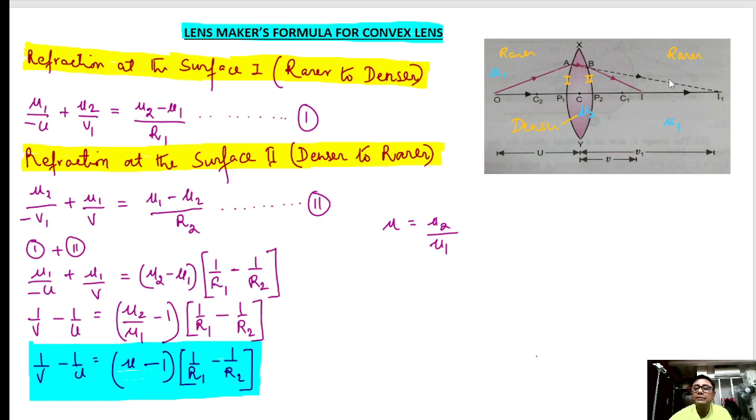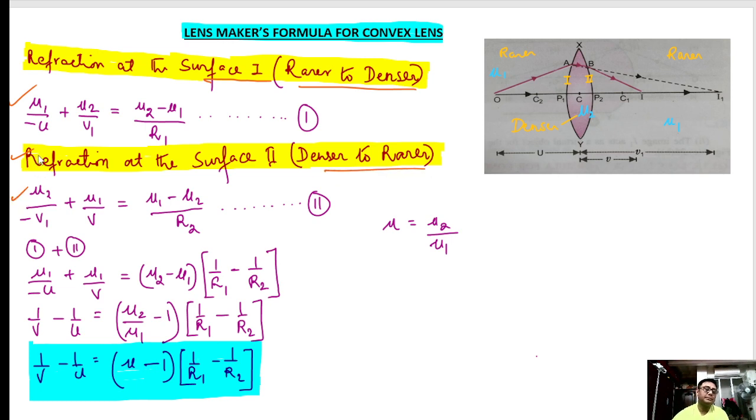So see, this is a convex lens. This is the rarer medium, mu1, and the denser medium is the lens glass, mu2. Again, this is the rarer medium mu1. So here there are two surfaces. At surface 1, which is rarer to denser, we have used this formula. Similarly, at surface 2, which is denser to rarer, we have used this formula.